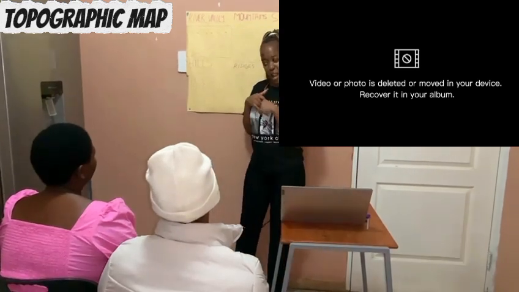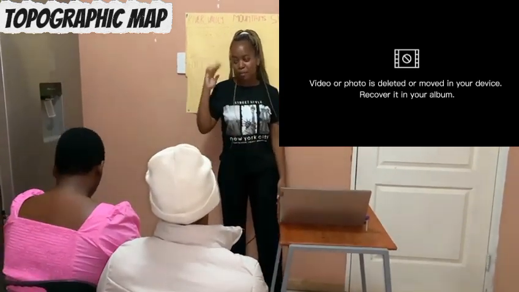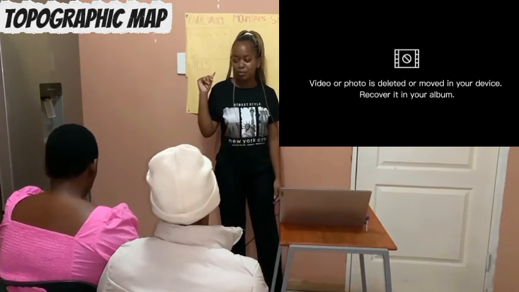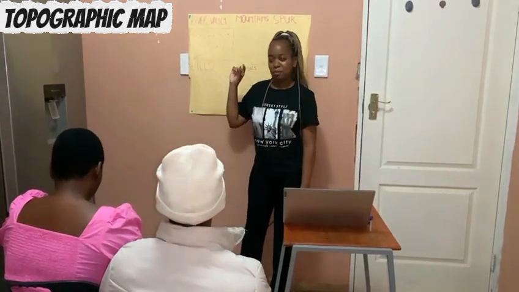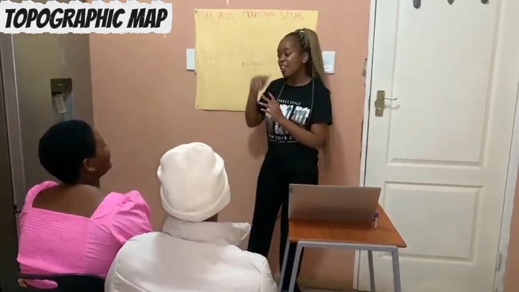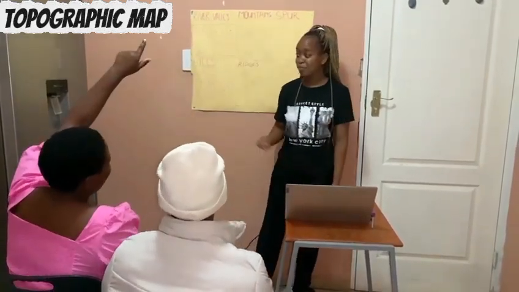Can anybody name the characteristics of a topographic map that you know? Elevation, because it is included in the definition. Okay, another one. Scale. Yes, the scale. Another one. You can't be the only one answering. Legend. Okay, also a legend and also contour lines. Miss, what are contour lines?